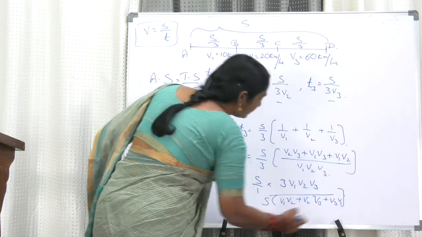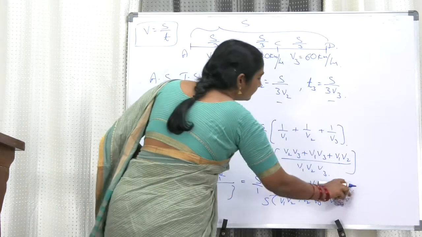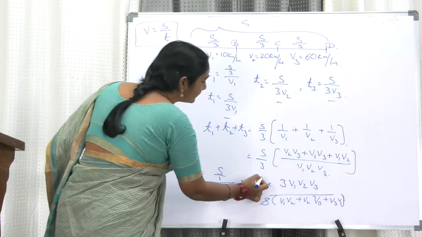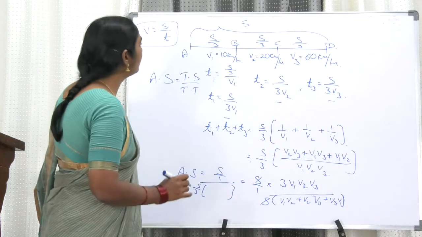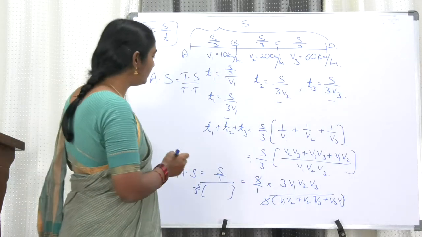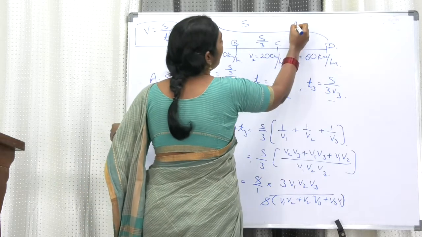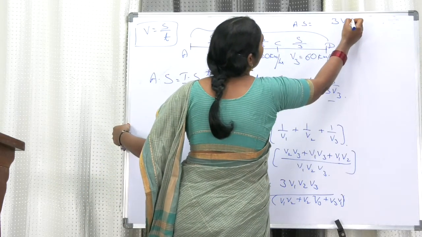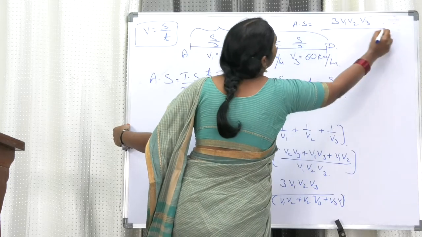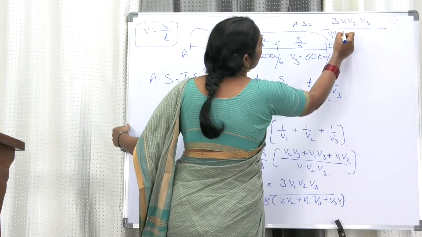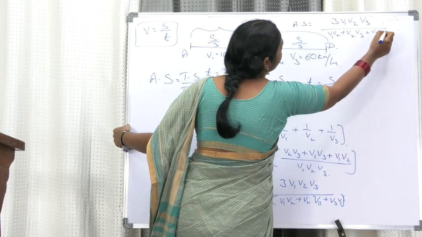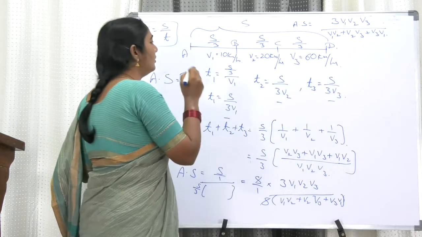Now you can just cancel s and s. So now you got the formula. Average speed or average velocity is equal to 3v1, v2, v3 by v1, v2 plus v2, v3 plus v3, v1. So this is the formula we got.